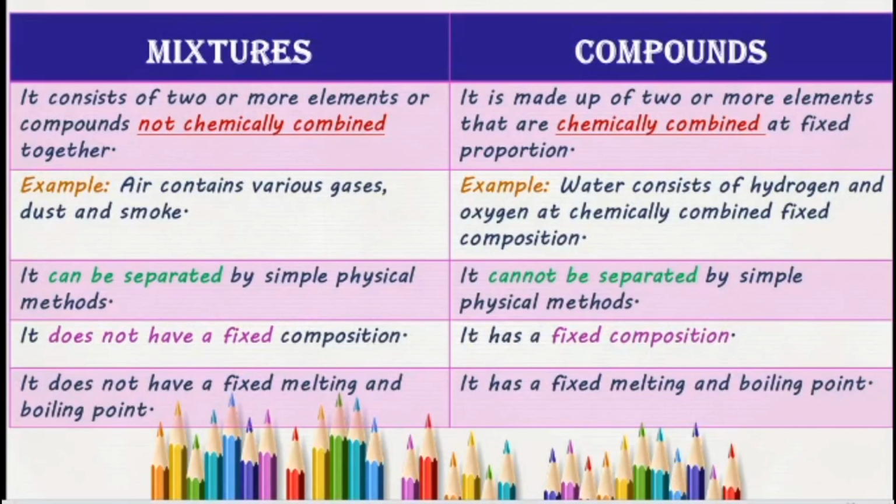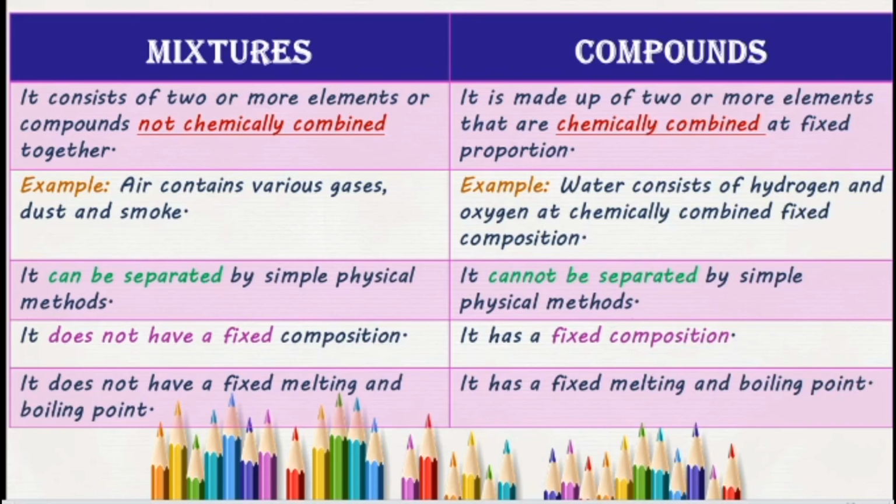Then we have to know the difference between mixtures and compounds, because you should be clear on that. First, learn what a mixture is. It consists of elements and compounds, but they are not chemically combined. But in compounds, only the elements are combined by a chemical process. So they are chemically combined, and they have a fixed proportion.